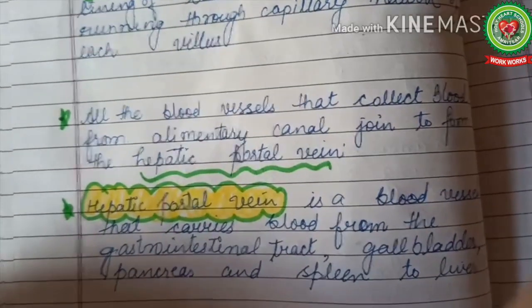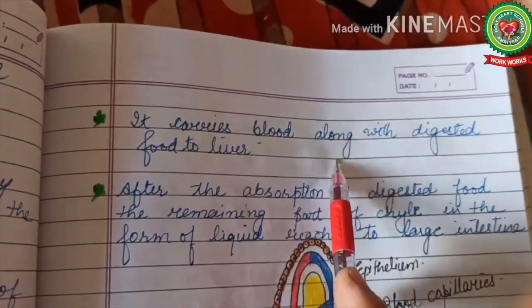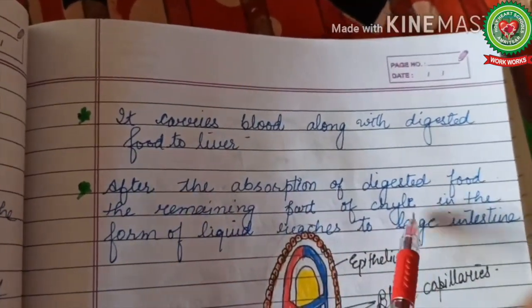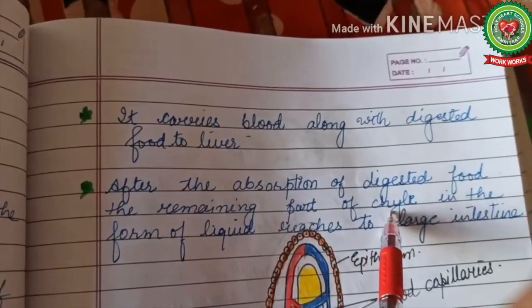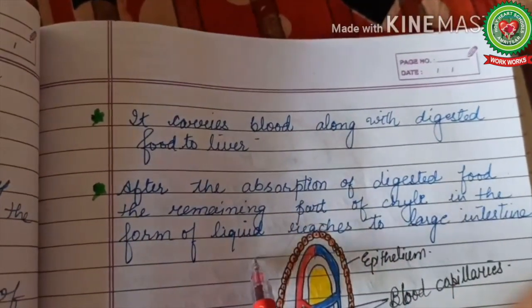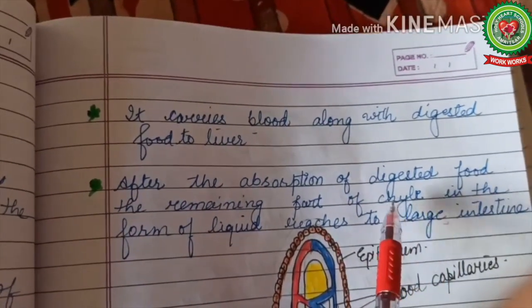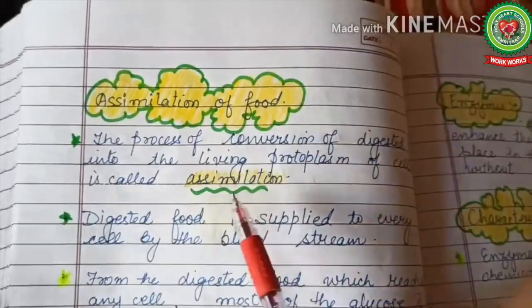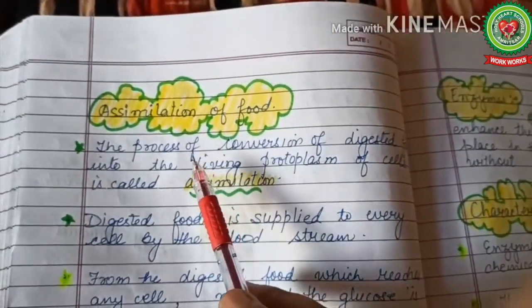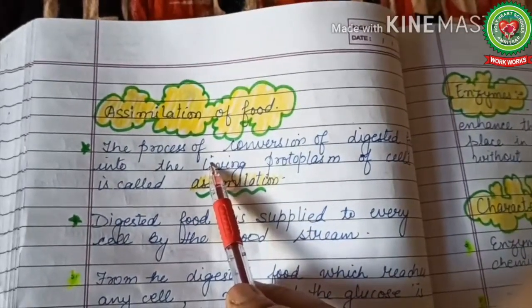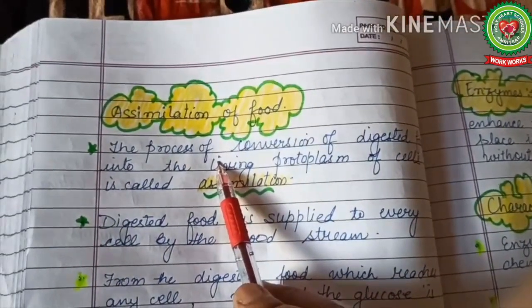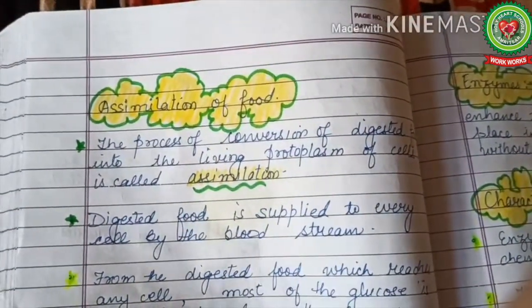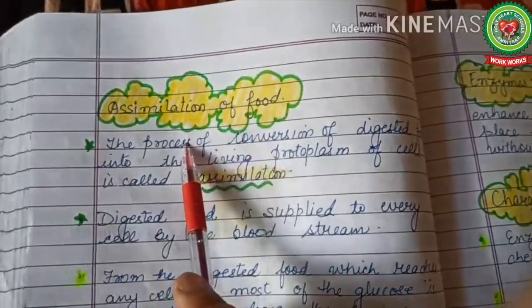So next, hepatic portal vein carries blood along with the digested food to liver, and after the absorption of digested food, the remaining part of chyle in the form of liquid reaches the large intestine. We have studied about chyle earlier in detail. So next is assimilation of food. What is assimilation? The last process of nutrition is assimilation. We have discussed ingestion, digestion, absorption, and the next is assimilation.